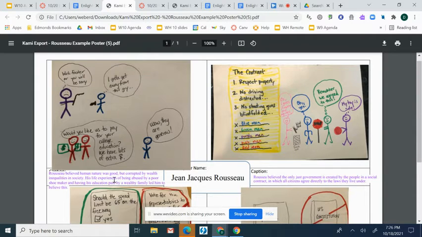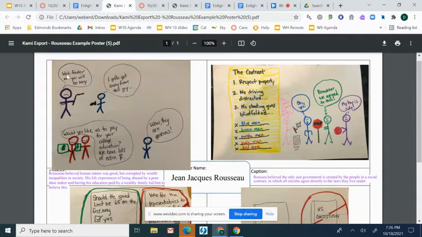His life experiences of being abused by a poor shoemaker and having his education paid by a wealthy family led him to believe this. So, when Rousseau was a kid, his parents died, he was orphaned, and in order to try to support himself, he got himself an apprenticeship with a cobbler. But the cobbler who took him on and agreed to provide him room and board was really abusive with Rousseau and beat him to try to get him to work harder and longer and faster.